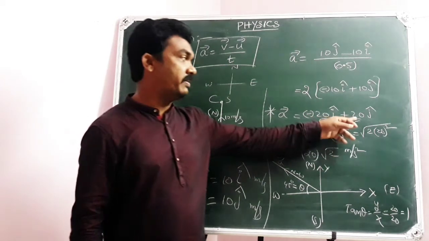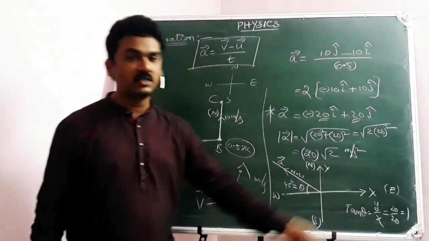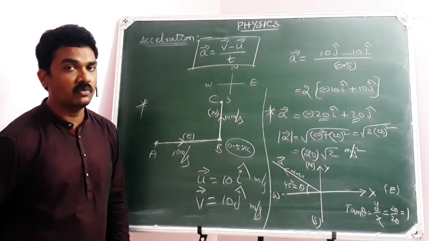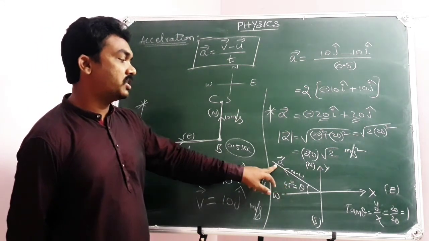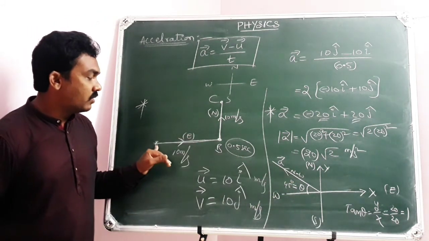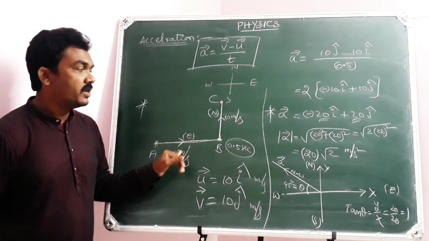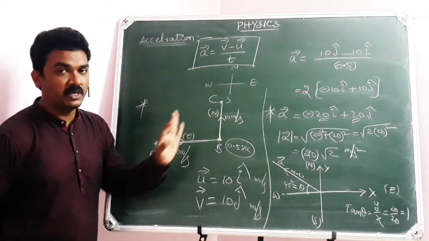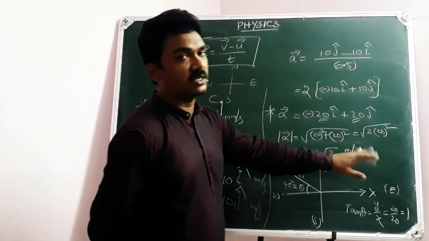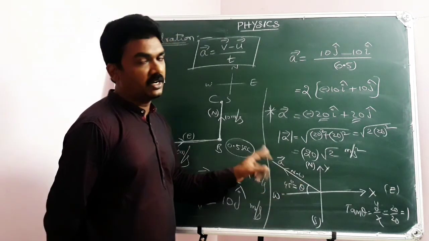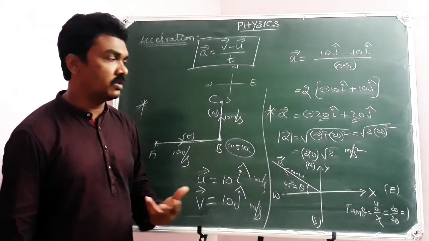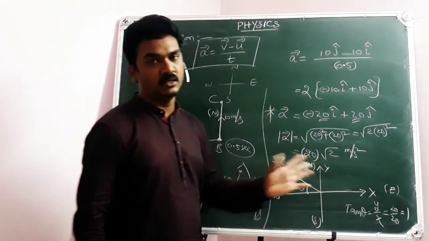Because tan theta equal to y by x, with x axis we are measuring, so y by x, 20 by 20. Tan theta equal to 1, theta equal to 45. So the direction of acceleration is northwest. The conclusion is, when a particle moving to east at 10 meter per second then takes a turn to north at the same speed, its acceleration is 20 root 2 meter per second square in a northwest direction. If you wish, you can substitute root 2 equal to 1.414 approximately and finalize this answer.